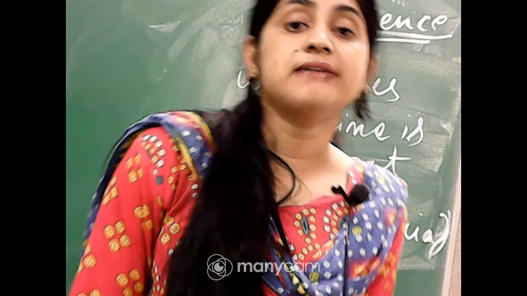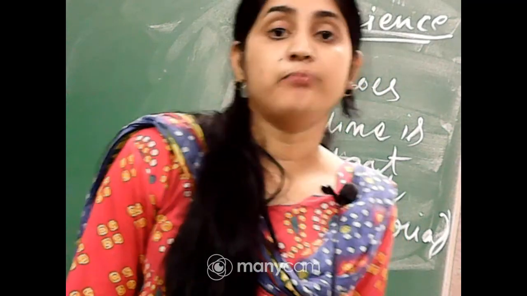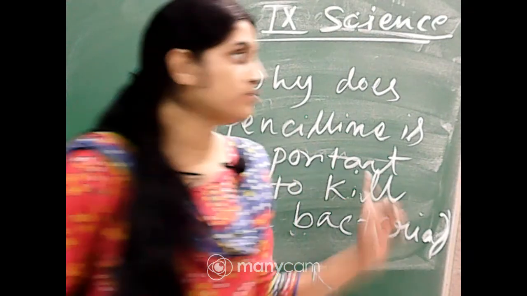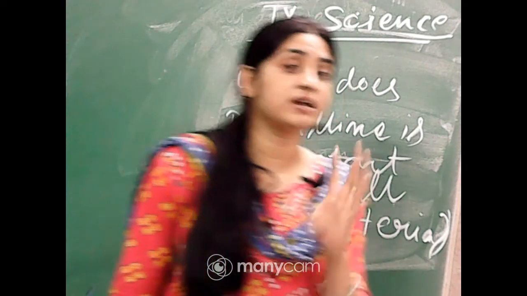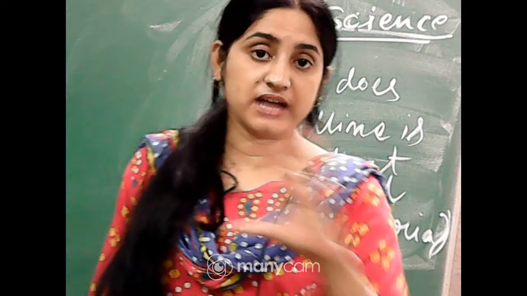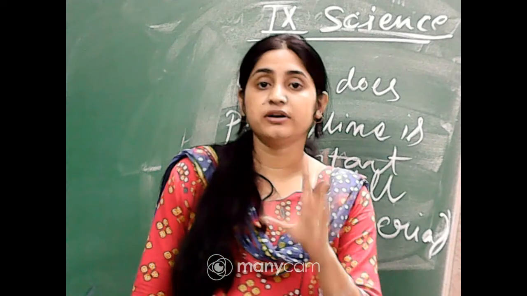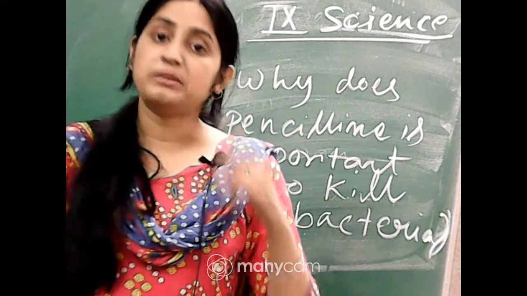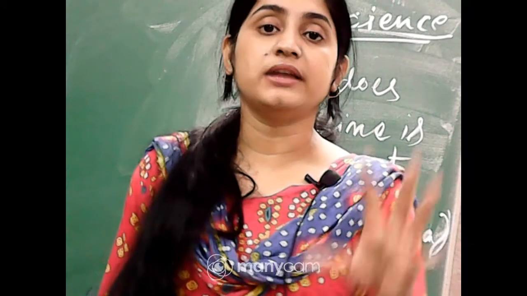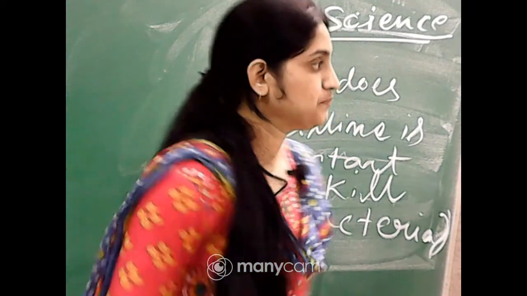So why do antibiotics work on bacteria but not on viruses? This is the most important question from this chapter. Why are antibiotics effective only on bacterial cells but not on viruses? Because there is no cell wall in the virus's body, so the antibiotics cannot affect viruses, but a cell wall is present in the bacterial body, so the antibiotics can prevent the formation of the cell wall. The bacteria can easily die, okay. This is the answer.